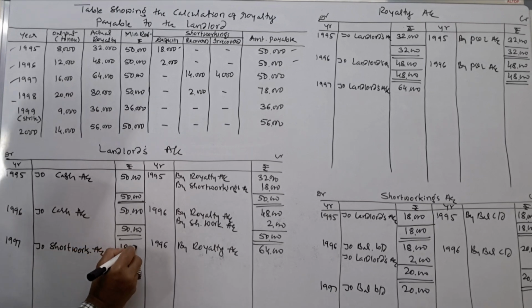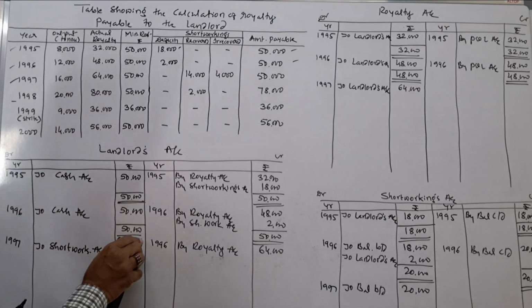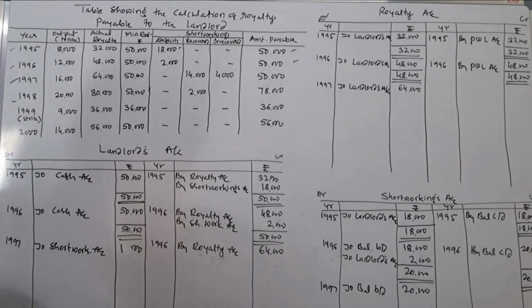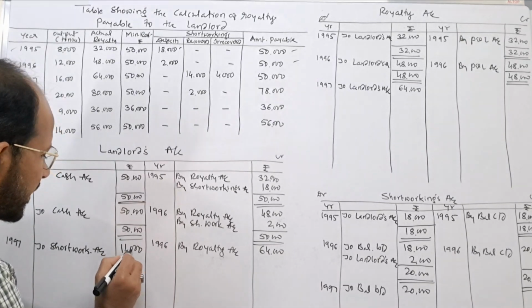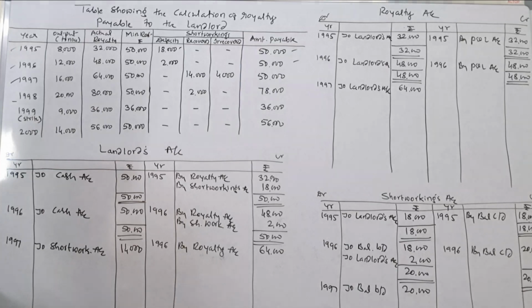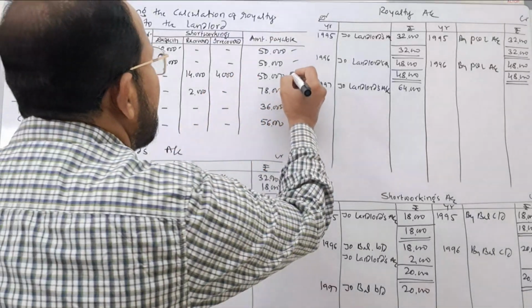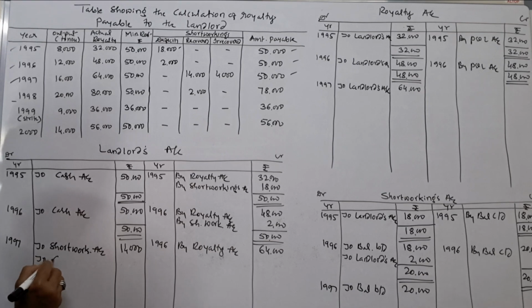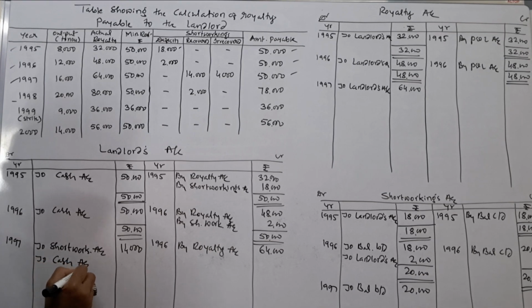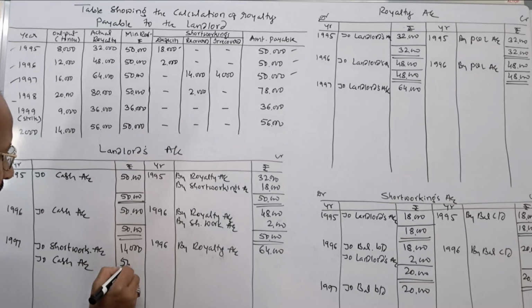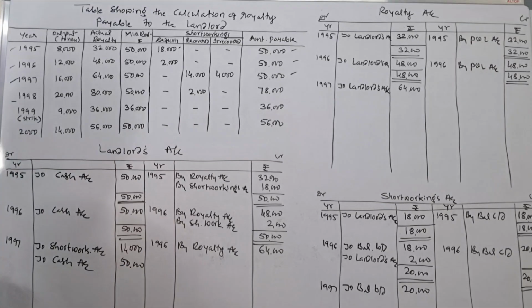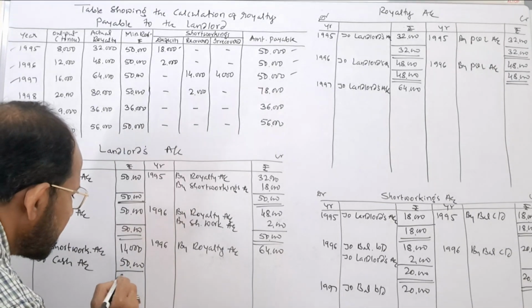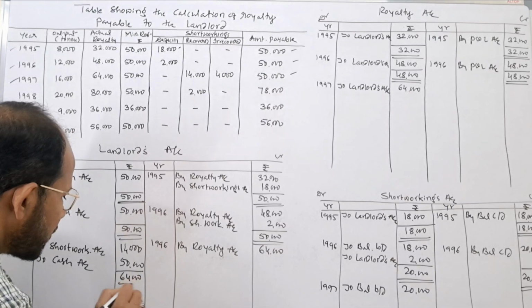How much? Not 18,000. This is 14,000, right? Okay, rupees 14,000 recovery. Next one is how much cash was paid to the landlord again in the third year, rupees 50,000. For that we write landlord's account is debited and cash account is to be credited 50,000. Now this account gets closed to 64,000.